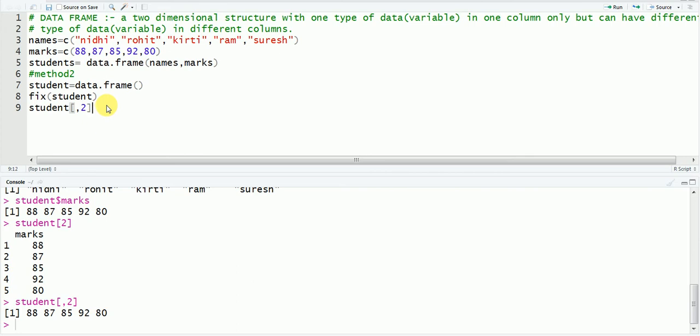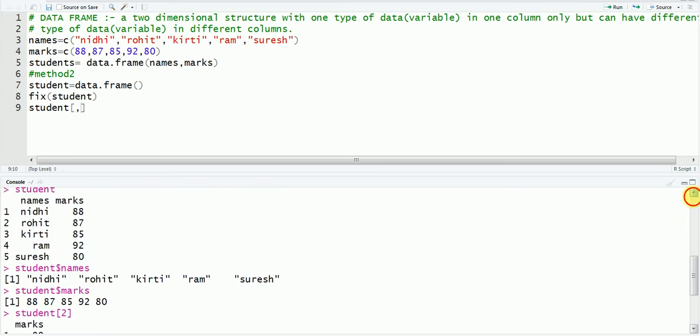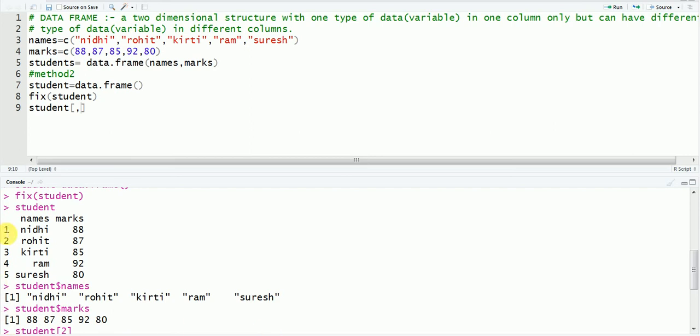Now we will see how to extract a row. So just let us suppose that you want to extract, let me show you here, this third row, Kirti with marks 85. So you want to extract this row, this particular row.